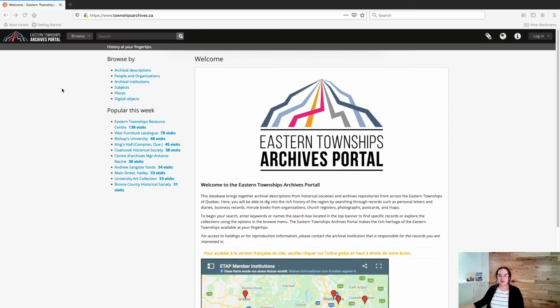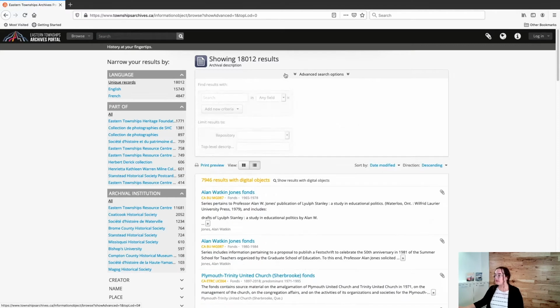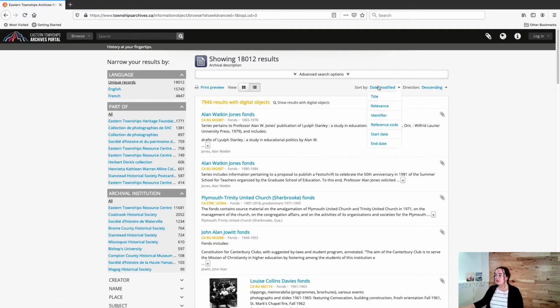To begin an advanced search on the Eastern Townships Archives Portal, click on the search box in the header bar, and then click Advanced Search. You can also conduct an advanced search from the basic search results page, because the advanced search options are really just a panel on the search results page.